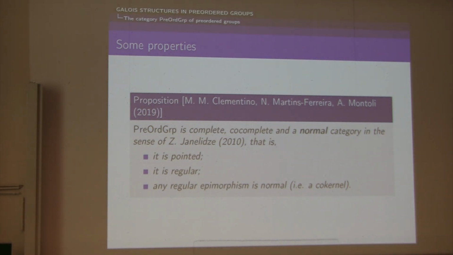It is also a normal category in the sense of Zurab Janelidze, which means that it is a pointed regular category in which any regular epimorphism is the cokernel of its kernel.